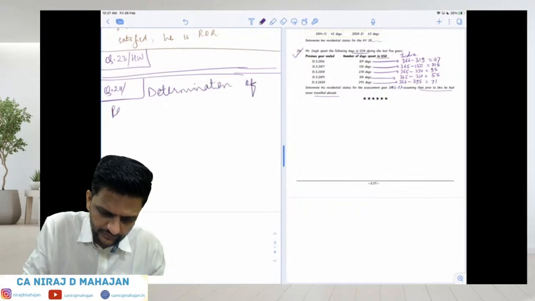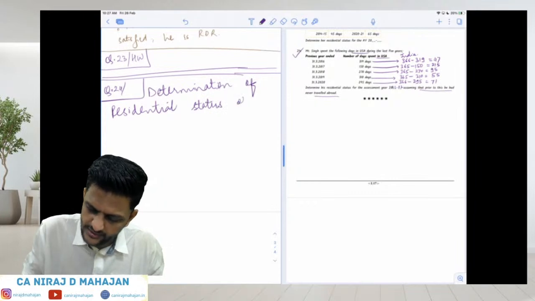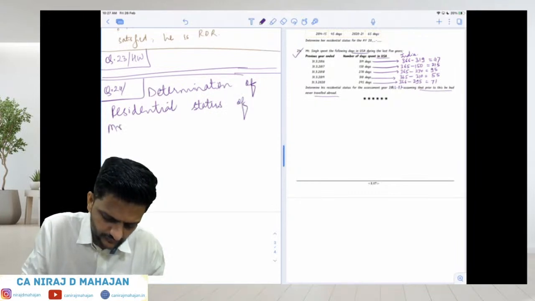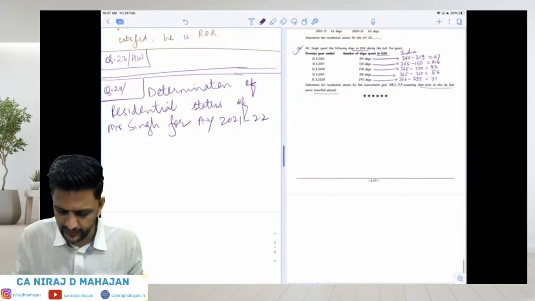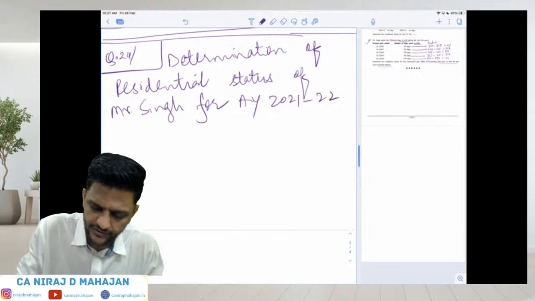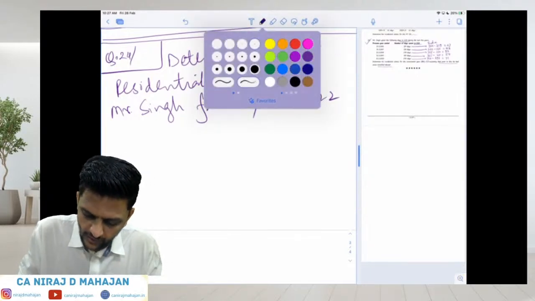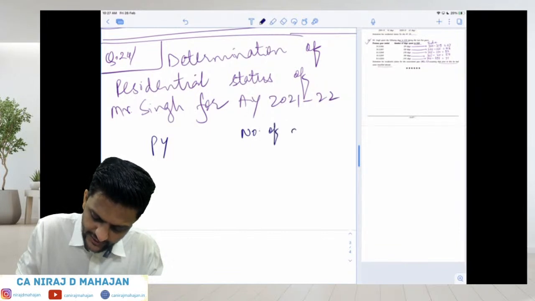Now, I've told you, please go in descending order. The current year should be first. So we write PY and number of days in India.